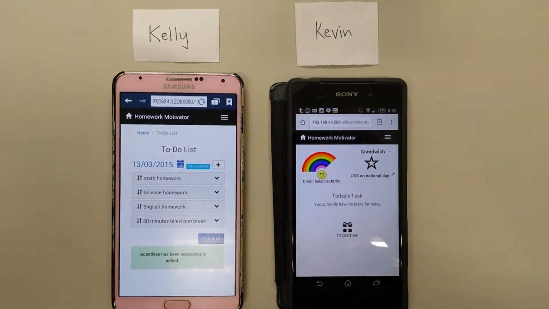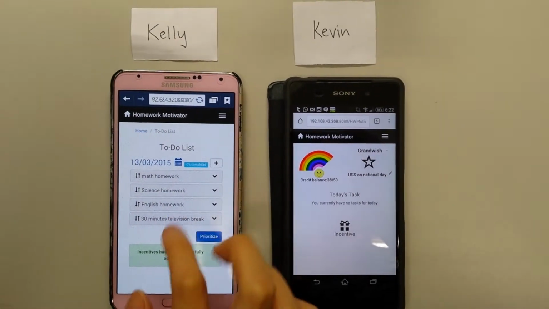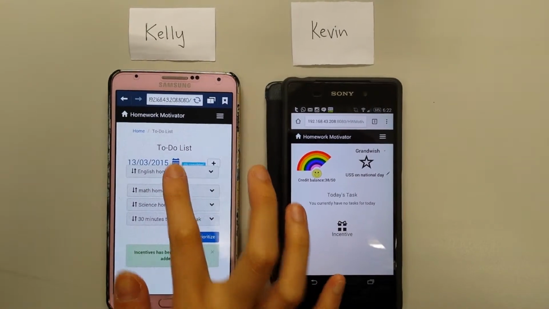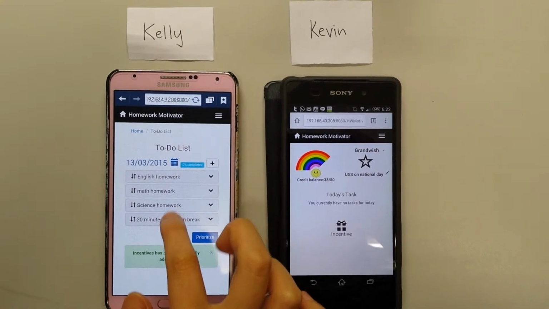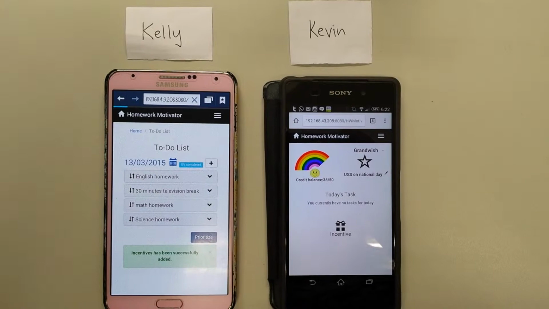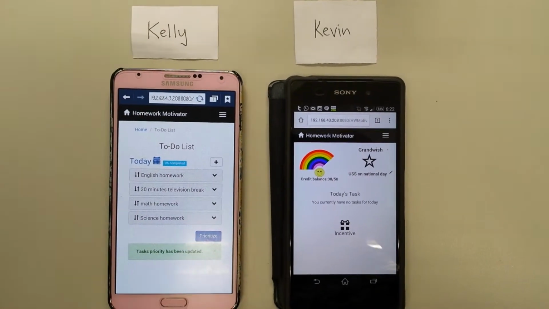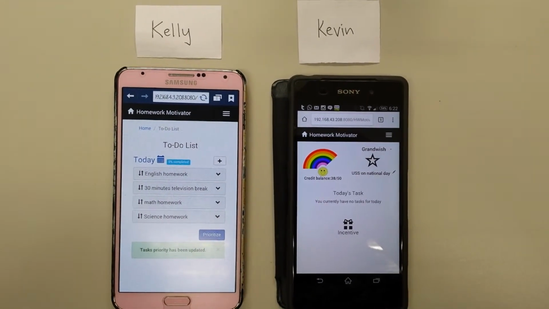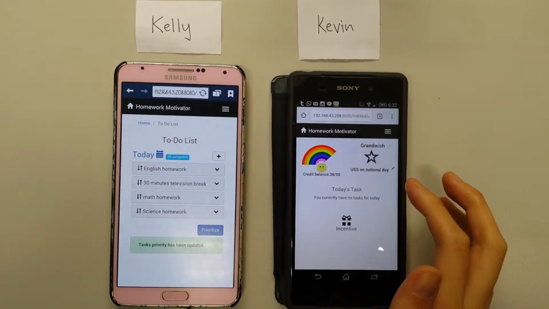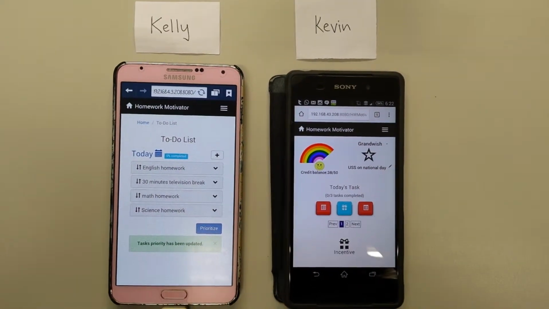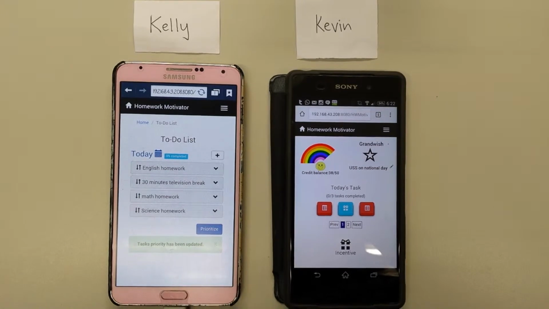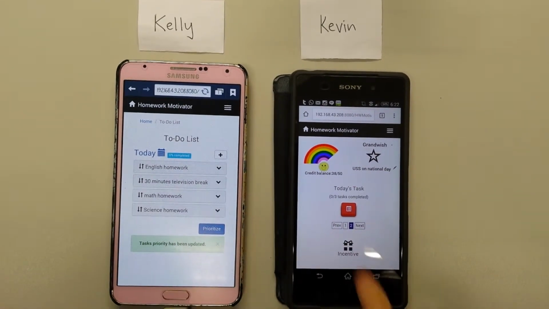Based on homework priority, Kelly rearranges the tasks. Kelly tells Kevin that she finishes adding the tasks into the homework motivator, and when Kevin looks at his application, he can see all the stated tasks being reflected on his task schedule.